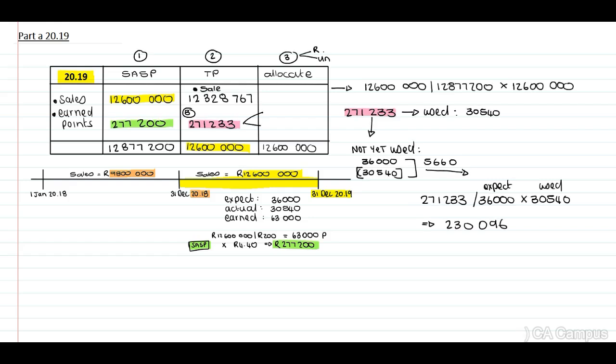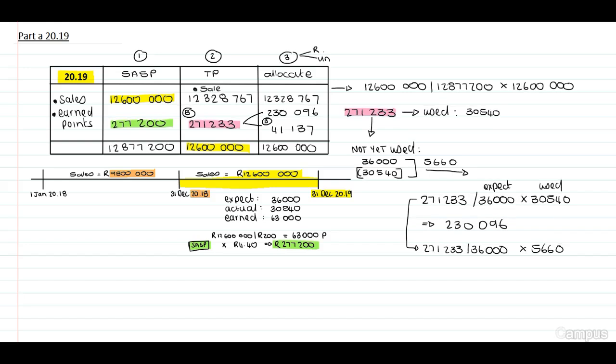Therefore, we need to include this 230,096. 12,328,767, and we have a balancing figure in terms of the not used. But guys, you can also calculate the not used. Similar principle that we have performed, which is the 271,233 divided by the 36,000 times the 5,660, and this is an amount of 41,137.